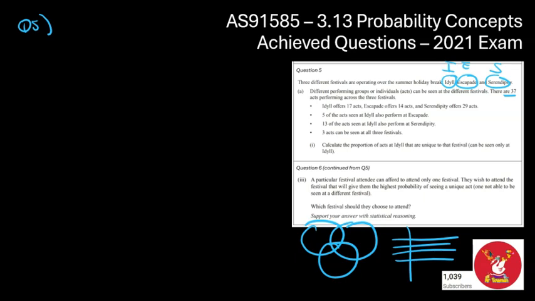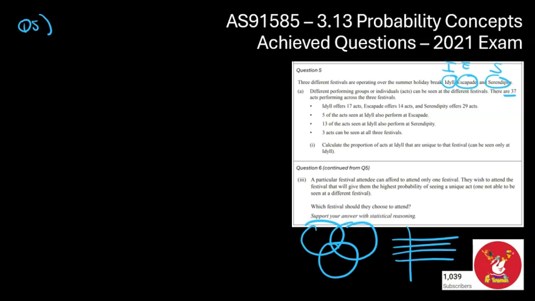And as I go through it, it does confirm it. We've got the total for I, the total for E, and the total for S. We've got I and E, we've got I and S, and then we've got all 3. So straight away, I know for sure it's definitely going to be 3 variables. I personally never do Venn diagrams because sometimes you end up with a bit of algebra needed and it doesn't really work out. So I'm going to go with the 3-way table part of my response.